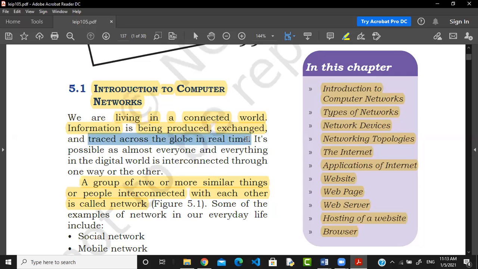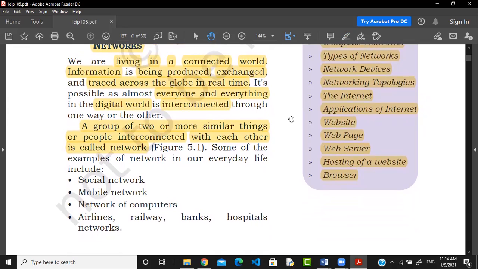Right now, if someone develops something and wants to share it with you, how is it possible to share it immediately? It is possible only through the internet. In the digital world, almost everyone and everything is possible through interconnections, in one way or another. So, what is a network? A network is the interconnection of two or more similar things, or you can say two or more computers. That is called a network.